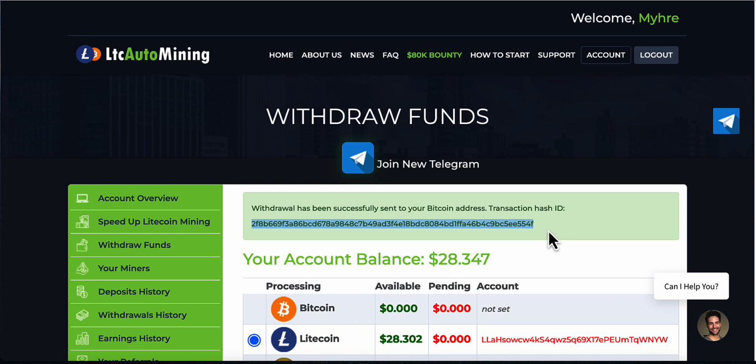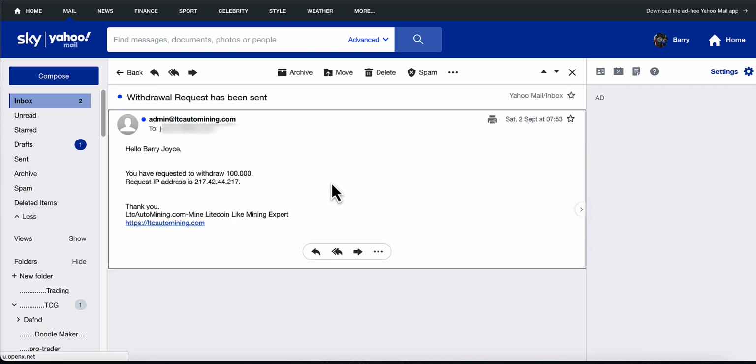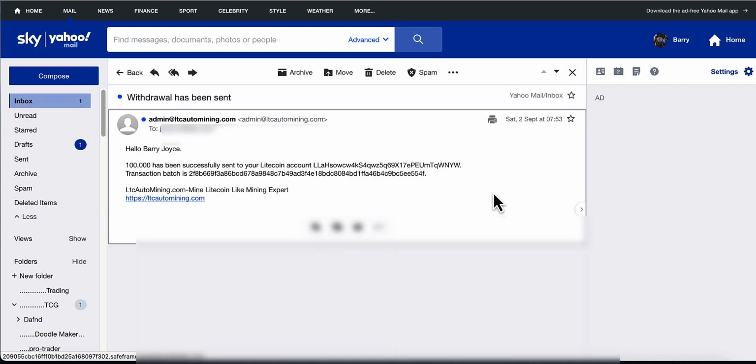Now, I'm just getting a notification on my email already, so I'm going to head over to my email. As you can see there, there's the withdrawal request. So take note of the time. It's Saturday, the 2nd of September, and it's 07:53 in the morning. Then I'll click on the other one. A minute later, they've sent another one just to say that $100 has been successfully sent to the Litecoin address. Again, please take note, 2nd of September, 07:53.